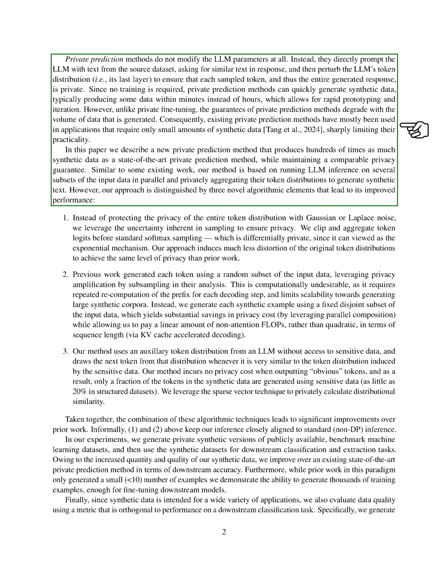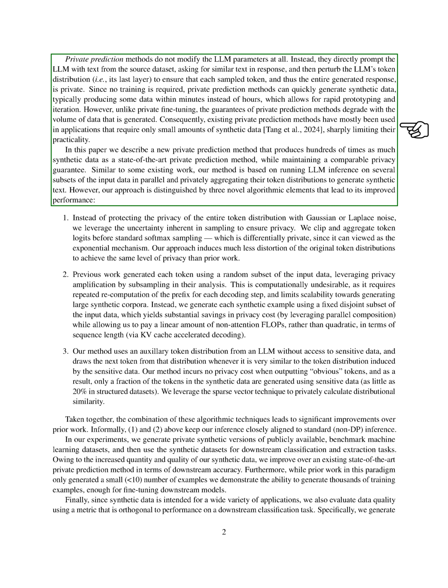On the other hand, private prediction methods do not modify the LLM parameters but prompt the model with input text and perturb its token distribution to ensure privacy. This method is faster but may not guarantee strong privacy when generating large amounts of data. We introduce a new private prediction method that can generate significantly more synthetic data while maintaining privacy.